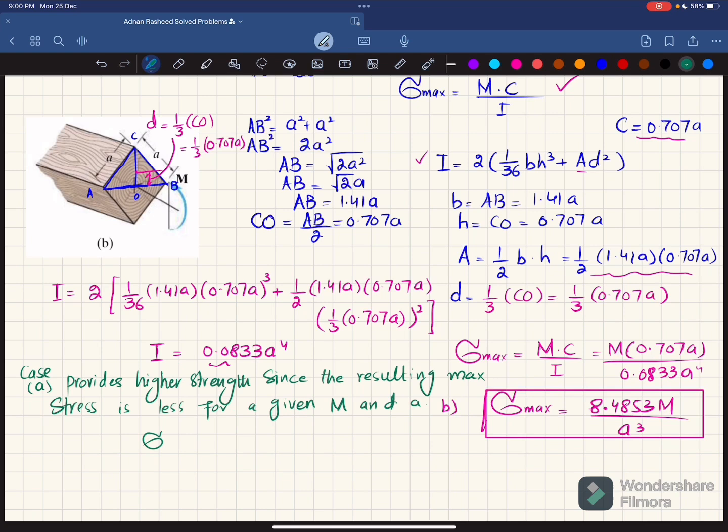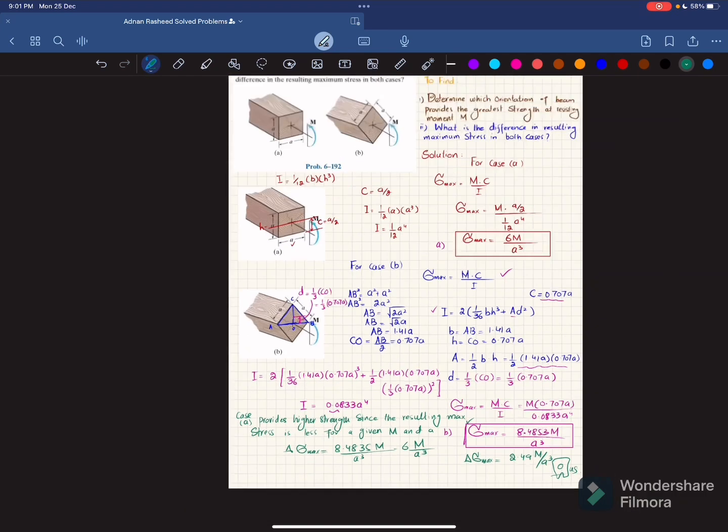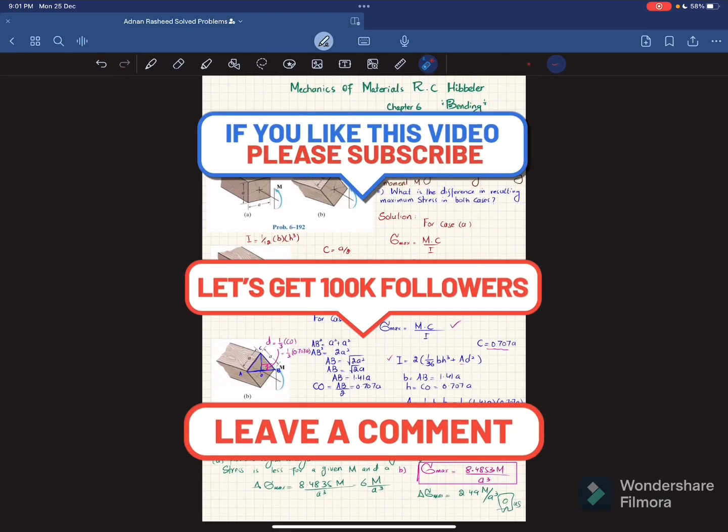What is the difference in their bending stress? The difference in their maximum bending stress: this one is higher, so 8.4853 M over A cube minus the second one, 6 M over A cube. So you will get the maximum bending stress difference as 2.49 M by A cube, which is the answer of this question. I hope you have enjoyed this video, and that was all about this problem 6-192.